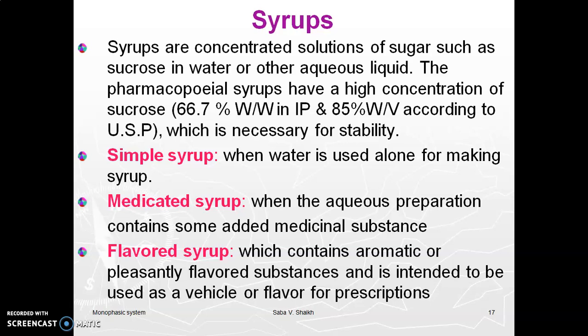Syrup is divided into three categories: simple syrup, medicated syrup and flavored syrup. Simple syrup means when water is only used as a vehicle and sucrose is present, it is called simple syrup. Medicated syrup, when the aqueous preparations contain some added medicinal substances, is called medicated syrup. Then flavored syrup. These syrups contain aromatic or pleasantly flavored substances and are intended to be used as a vehicle or a flavor for prescription.